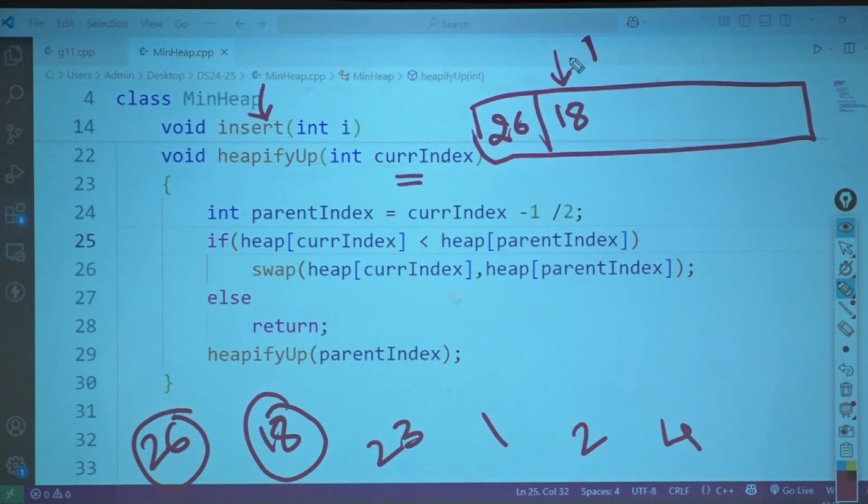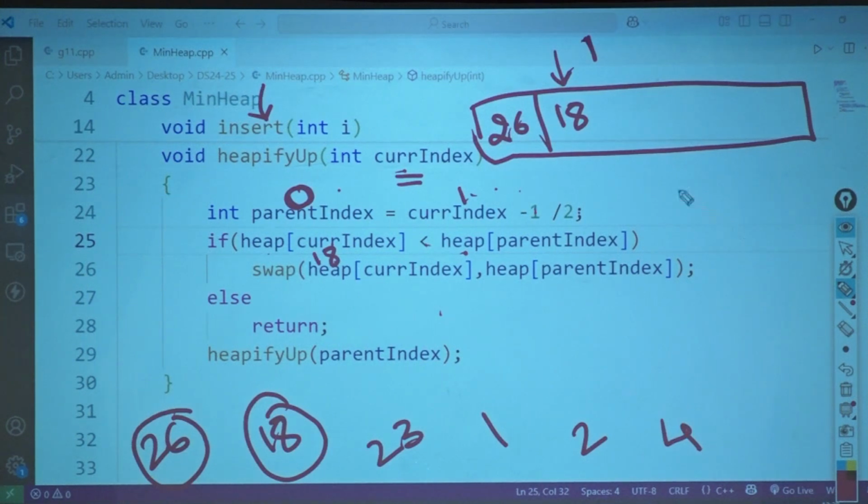Okay. So heapify is going to get called. If this is 1, 1 minus 1 is 0, 0 divided by 2, which is 0. Parent index क्या है? 0. Okay. Heap of current index, that is 18. Is 18 less than 26? Yes, it is. Then what am I doing? Swapping it.